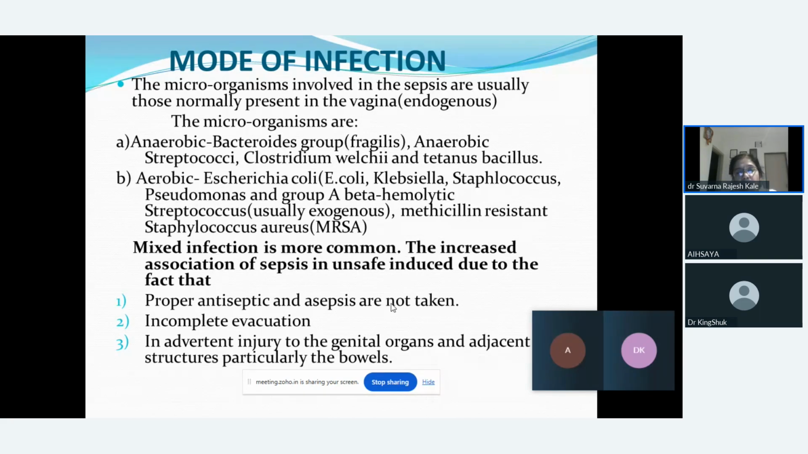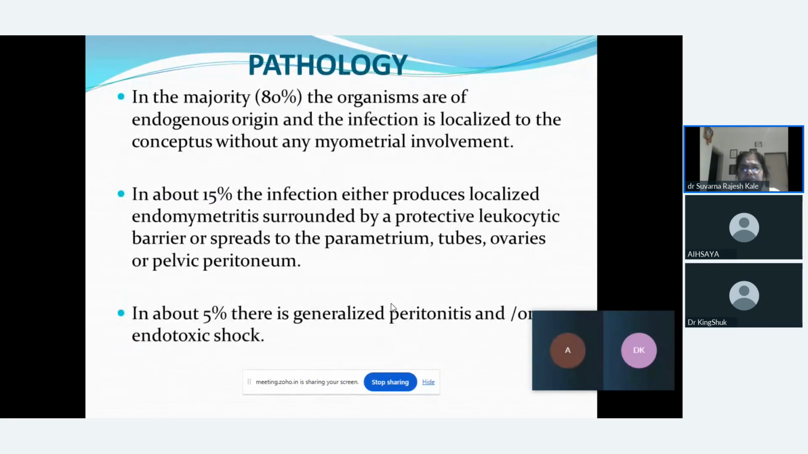Or in many cases, it is found that it is a mixed type of infection. Increased association with sepsis is seen in unsafe induced abortion due to the fact that proper antisepsis or asepsis is not being maintained. The evacuation process is incomplete. And by doing this illegal process, we may injure the genital organs or organs adjacent to the uterus, which may be the bowels or intestines.